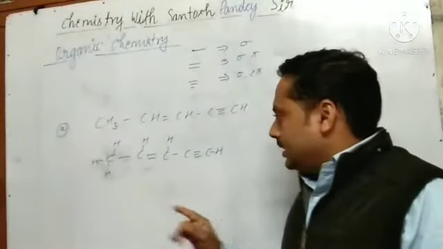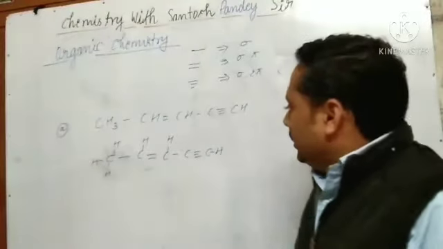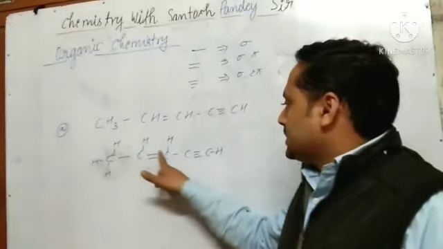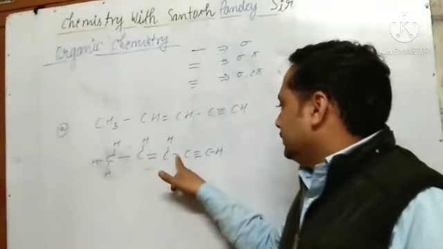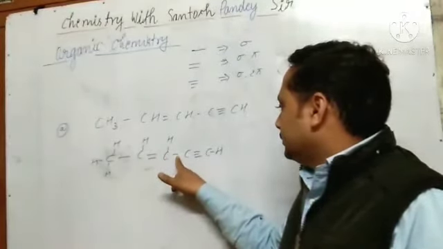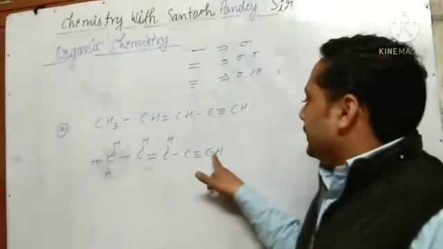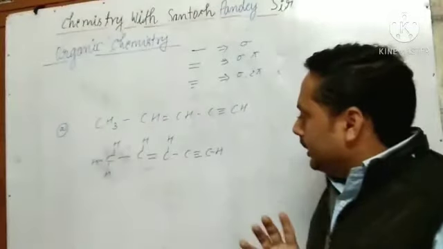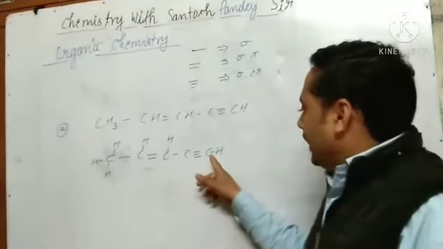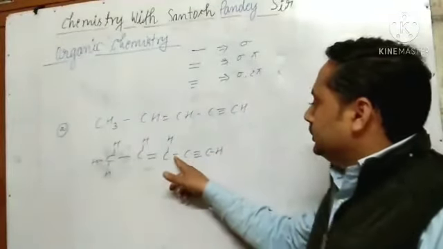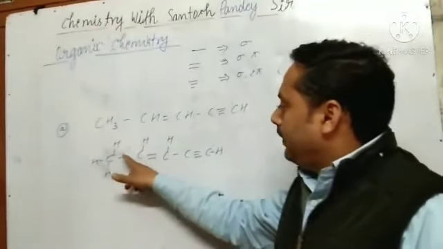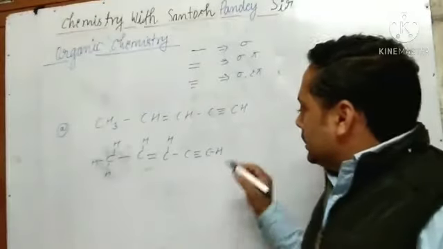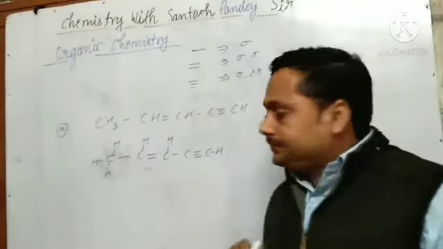How many sigma bonds are there? 1, 2, 3, 4, 5, 6, 7, 8. 8 sigma bonds are there. I have counted only single bonds. Understand? So 8 single bonds are there.